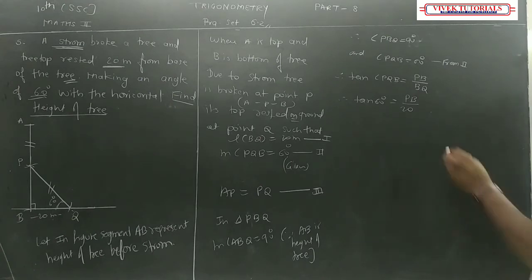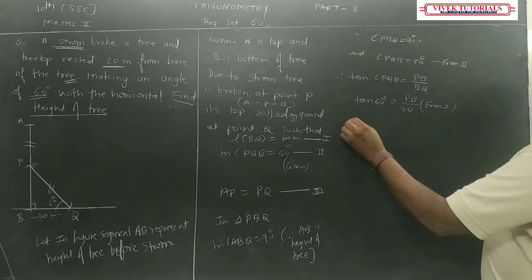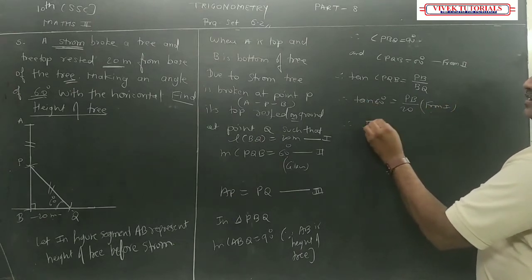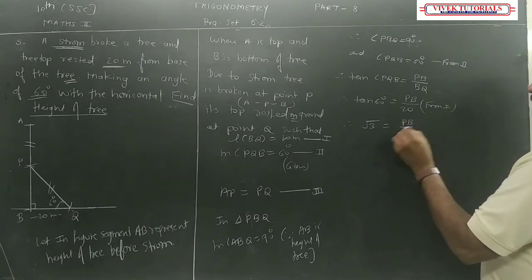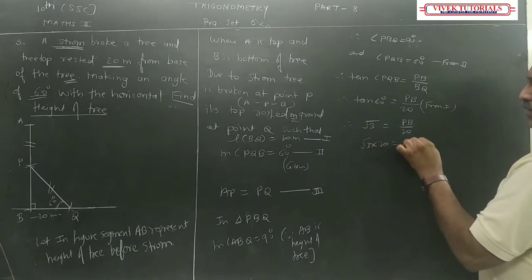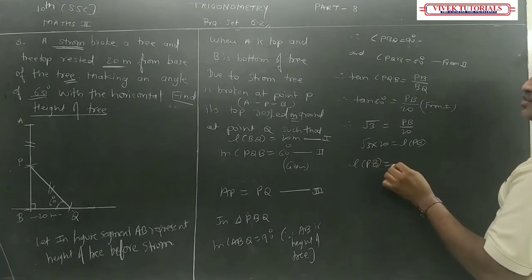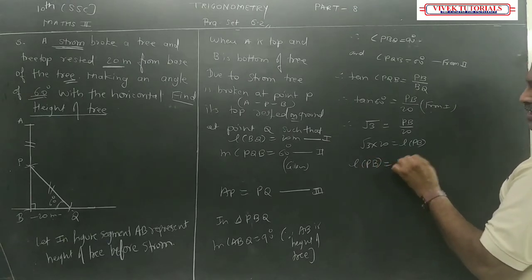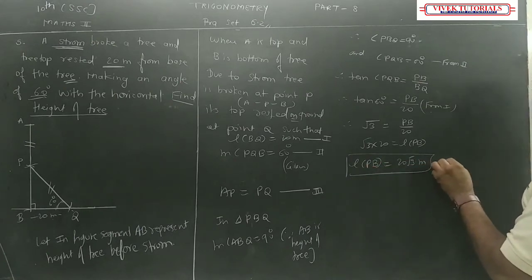Got it? So tan 60 is nothing but √3 is equal to PB upon 20, and √3 into 20 is equal to length PB. Length PB is equal to 20√3 meters.